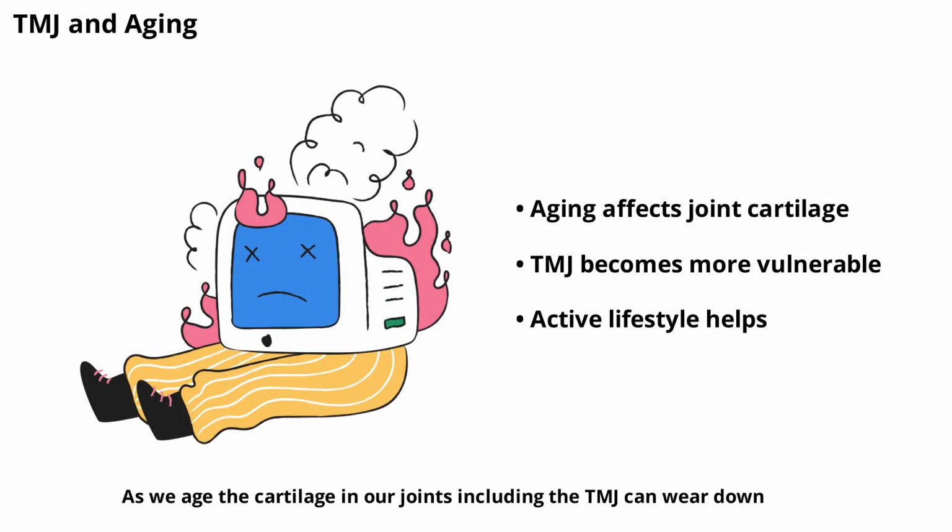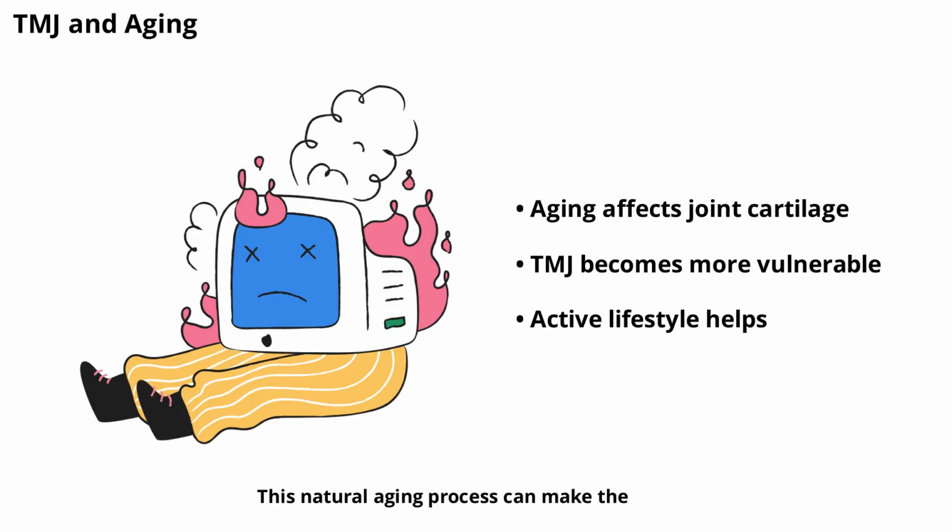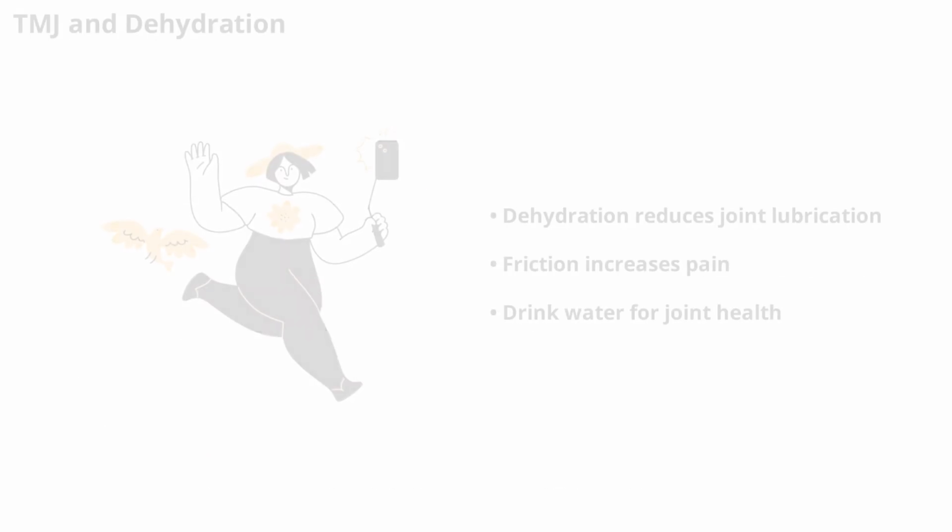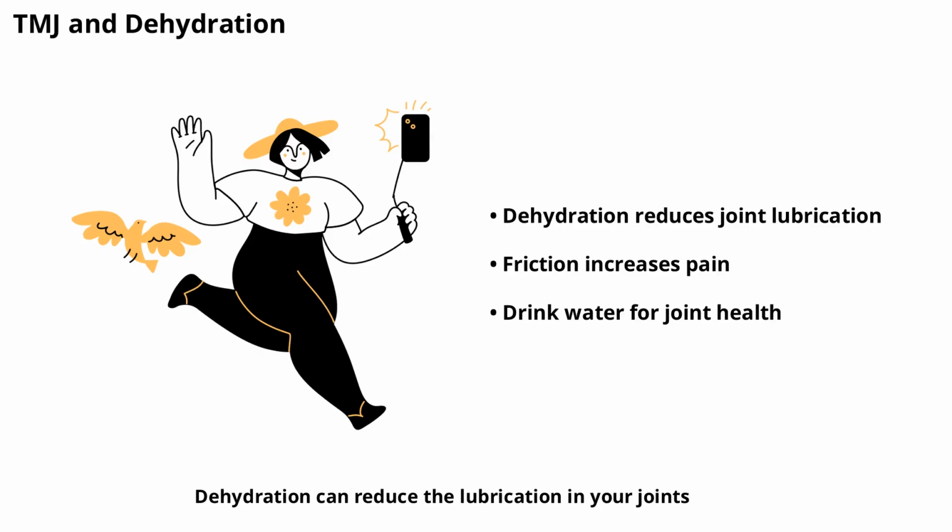As we age, the cartilage in our joints, including the TMJ, can wear down. This natural aging process can make the joint more susceptible to pain and dysfunction. Staying active and maintaining good joint health can help minimize age-related TMJ problems. Dehydration can reduce the lubrication in your joints, including the TMJ. This can lead to increased friction, pain, and stiffness. Staying well hydrated supports overall joint health and can help prevent TMJ symptoms.